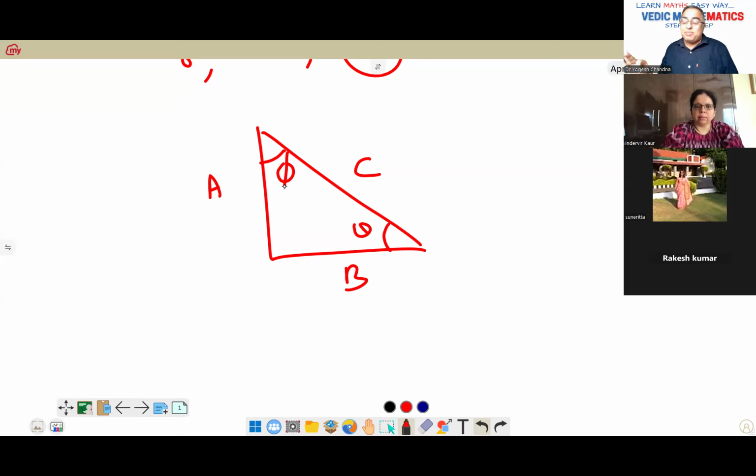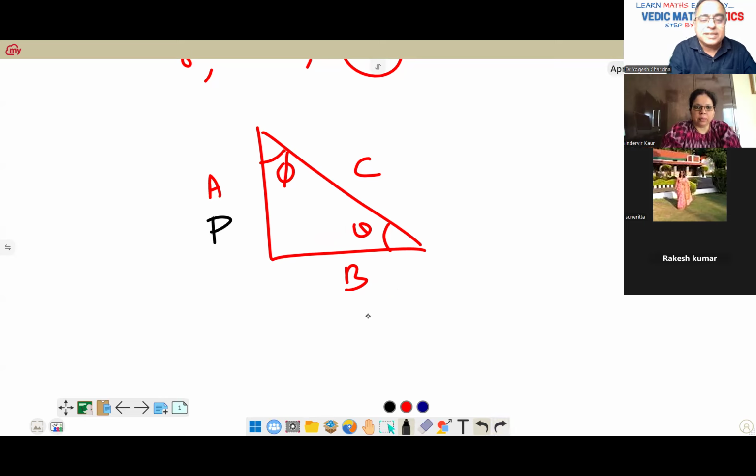And practical examples, whenever you will be asked for height and distance problems, in that also, if you understand the problem, an angle is given, or one of the distances is given. So at least two things you'll be given, and the third and fourth you have to find. So A, B, okay, I won't write A, B. Let's change the names because that is what we'll be dealing with.